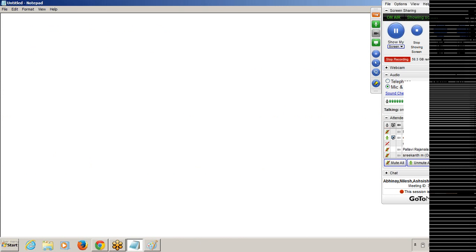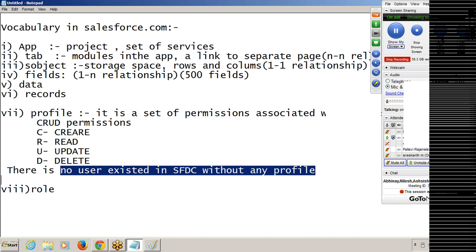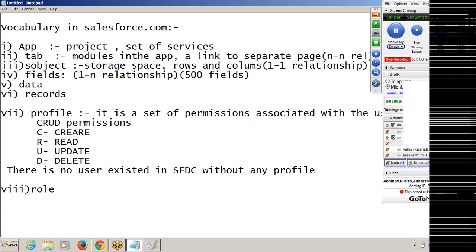Again, there is no user that exists without a profile, but by default, one user is created in the Developer Edition whenever you get the account. So which profile will that user get? By default, the first user in Salesforce.com will get the System Administrator profile. Why are they assigning the System Administrator profile to the first user?